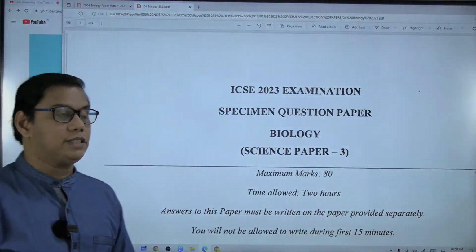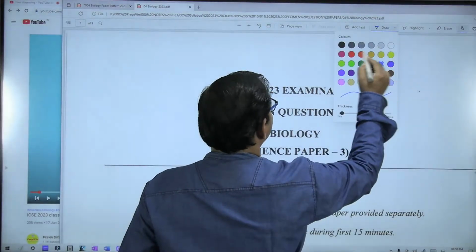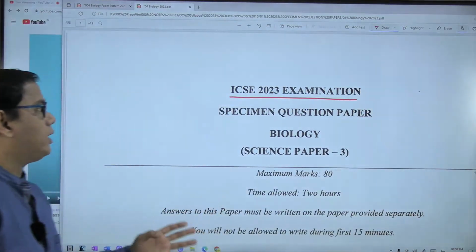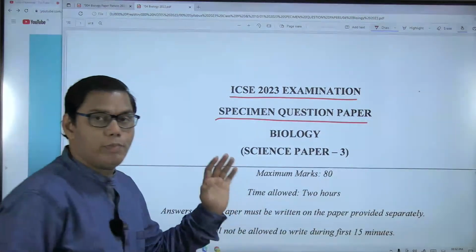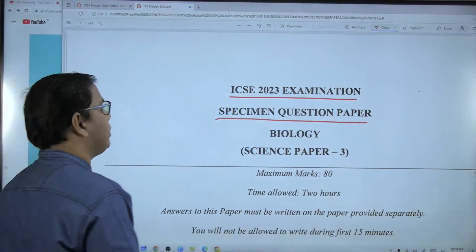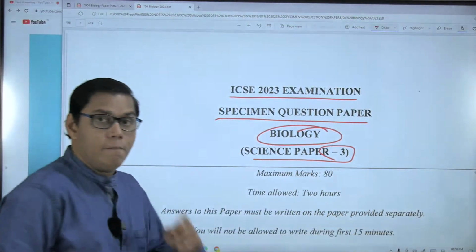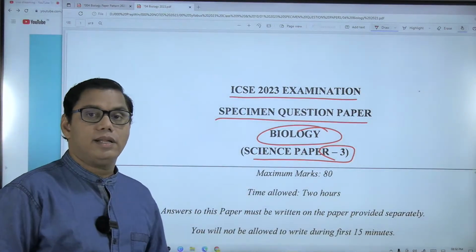We also have to go through a specimen paper. Let us read each and every line properly. So according to the first line, ICSE 2023 examination, very good. Specimen question paper. This is a paper provided by the board. Subject is biology, science. Paper is 3. Paper 1 is physics, paper 2 is chemistry, and paper 3 is biology.